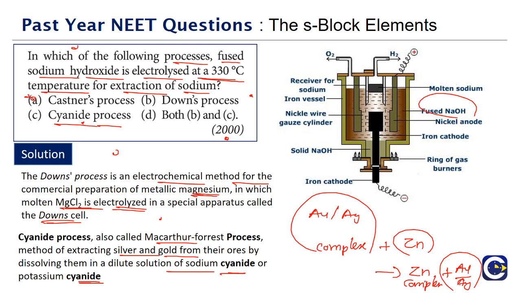So the correct answer for this is what? Option A, which is the Castner's process. So we must remember all these standard commercial methods of preparation and the respective names. So in every commercial preparation, right, we must look at what are the raw materials and what is the product being formed. And for particular cases like Castner-Kellner process, not in the Castner's process, but in the Castner-Kellner process, we also need to look at what happens at the cathode and what happens at the anode. So those kind of questions also we can expect.